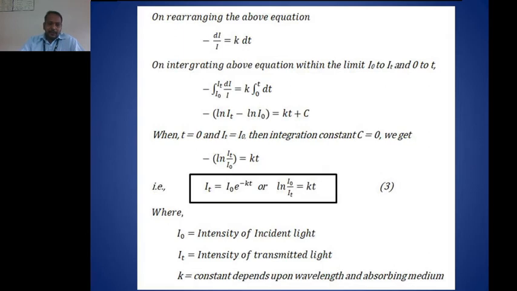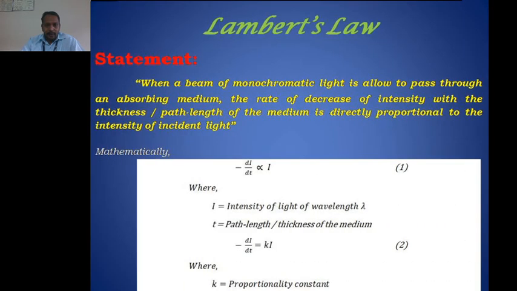By using this equation, we can define Lambert's law as: when a beam of monochromatic light is passed through an absorbing medium, its intensity decreases exponentially with increase in the thickness of the medium. This is the other statement. So we have studied two statements. First, when a beam of monochromatic light is allowed to pass through an absorbing medium, the rate of decrease of intensity with thickness or path length of the medium is directly proportional to the intensity of incident light. Mathematically, this is the definition.